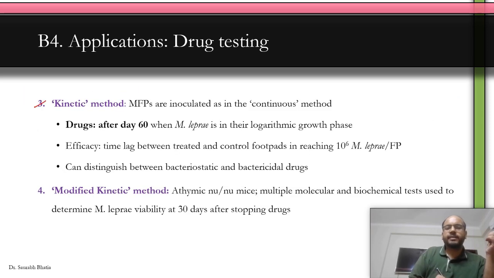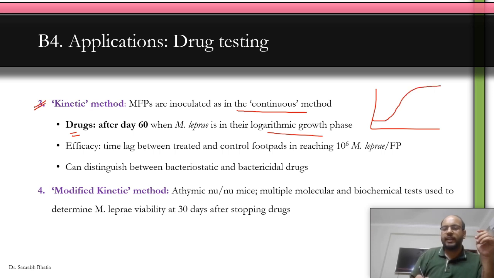The third method is the kinetic method. So the mouse footpad are inoculated as in the continuous method. Drugs are started after day 60 when the M. leprae is in its rapidly dividing logarithmic growth phase. So you have the lag phase, log phase, and stationary phase. And here the drug is given in the logarithmic phase after 60 days has passed. Clear? And then you see what is the lag period between normal growth and after drug growth.